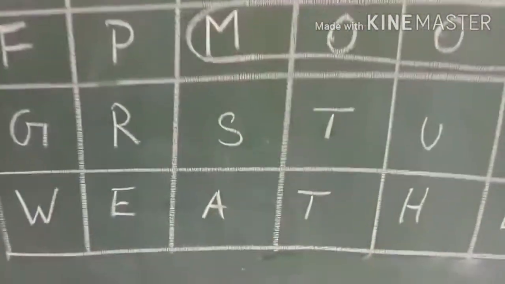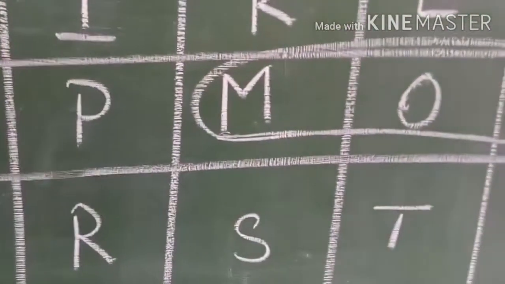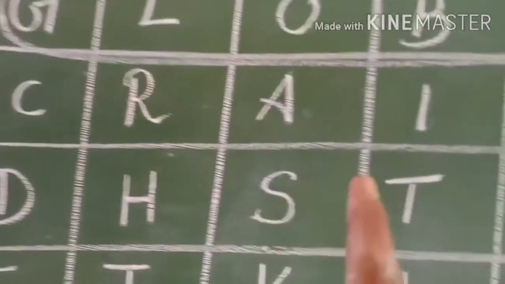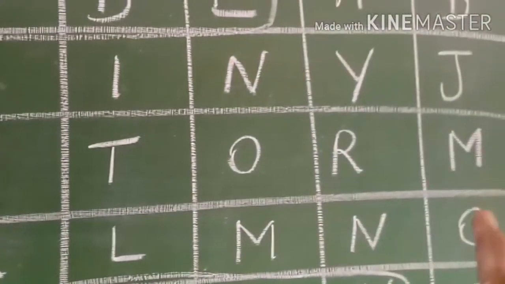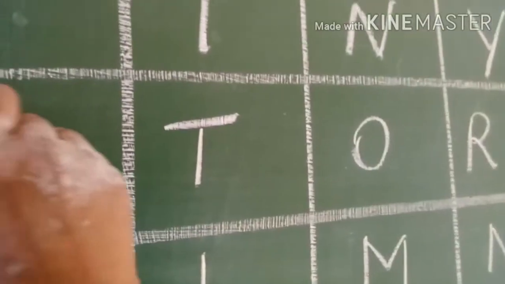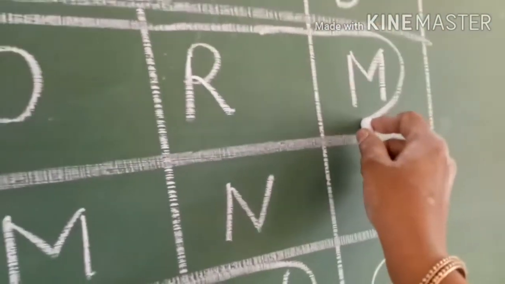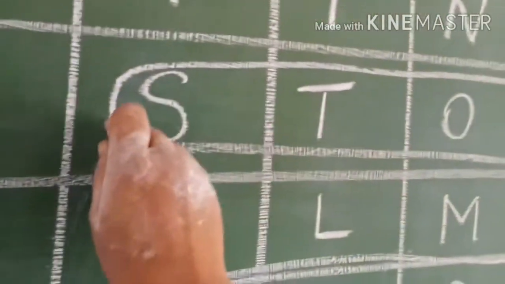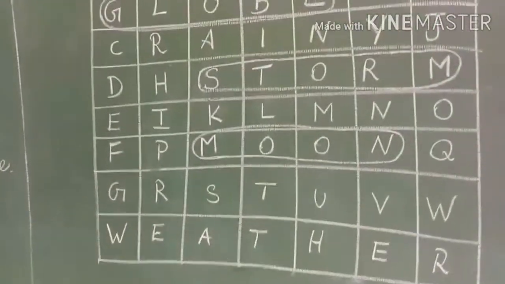S-T-U, no, this is not the answer. Here is one more S. S-T-O-R-M. Here is the answer, storm. So what we have to do? Circle. Start with S and finish with M. Storm is a strong wind. Right, children? So shall we move to the fourth clue?